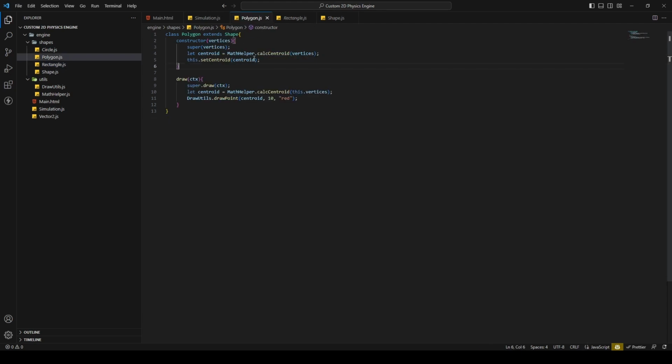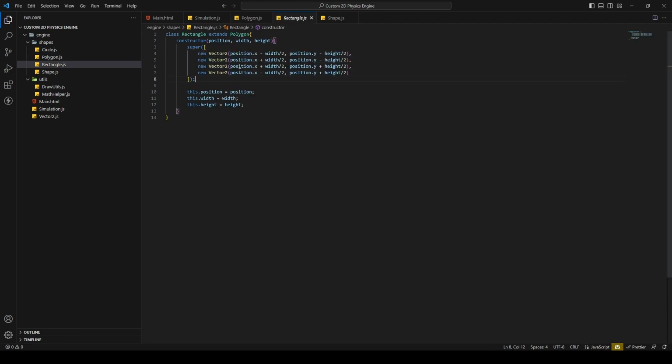But since this is working for that too, it's just an optimization for the initializing phase. So I'm just gonna leave it like it is. But of course you can change that behavior if you want to.